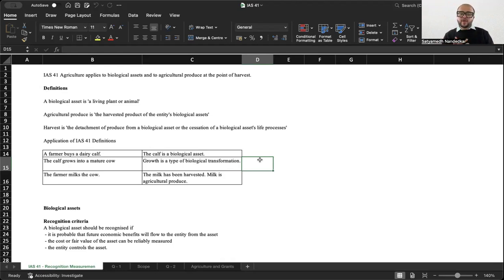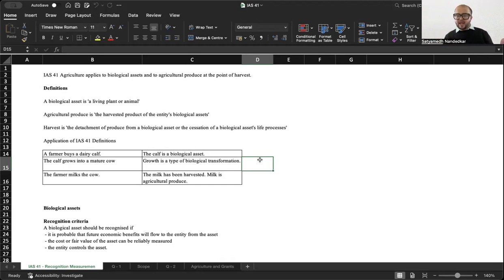Harvest is the detachment of produce from a biological asset or the cessation of a biological asset's life process. Think of a rice paddy field, or a wheat field, or any field for that matter.